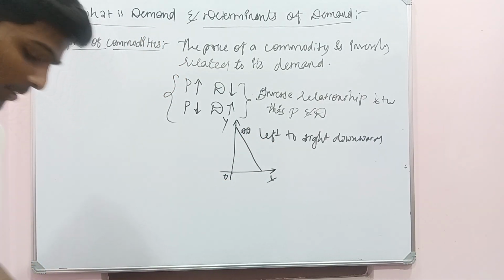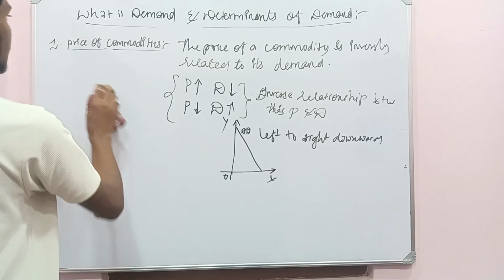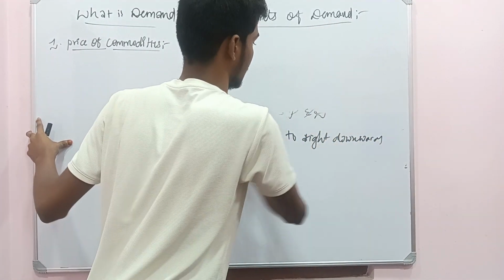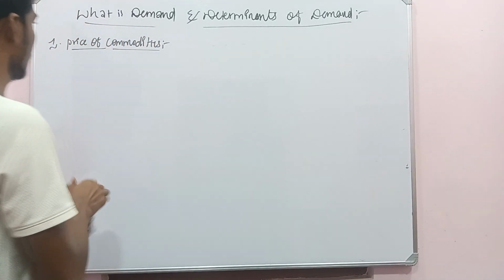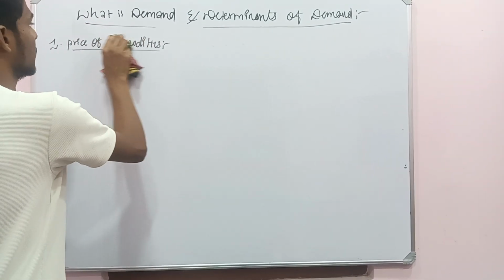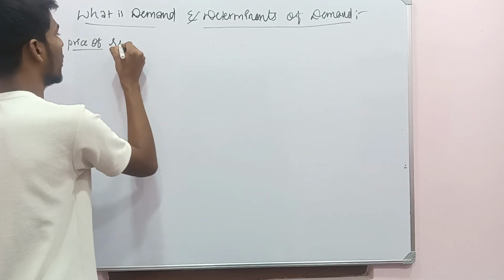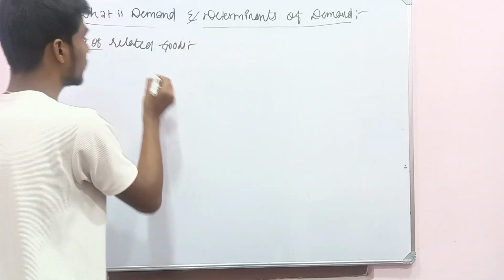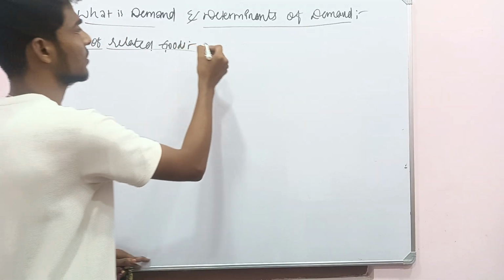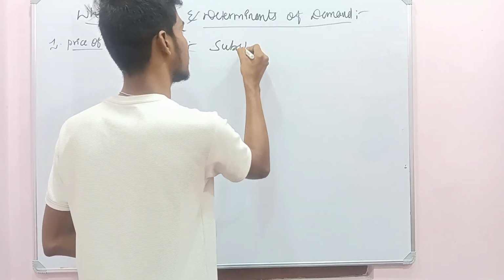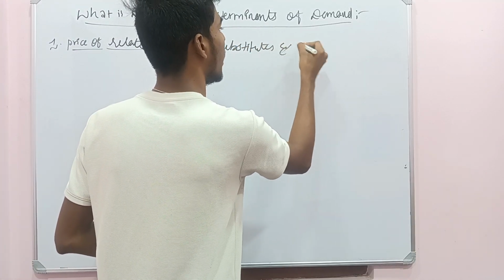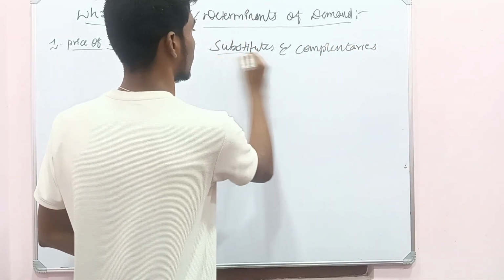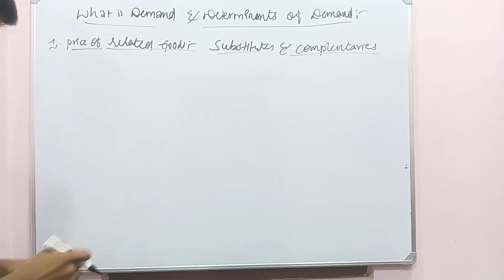Now let's see the price of the substitutes and complementaries. Prices of related goods. Related goods are those goods which are substitutes and complementaries. These goods are called related goods.